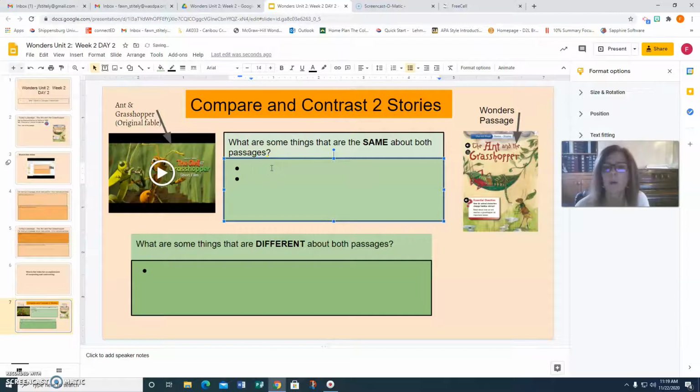Okay. So I am okay if you want to just write in bullet points. What are some things that are the same? What are some things that are different?